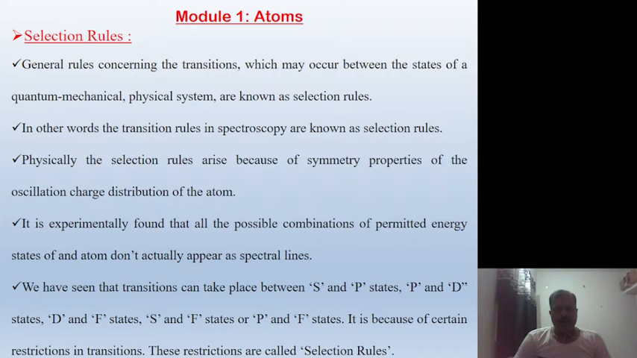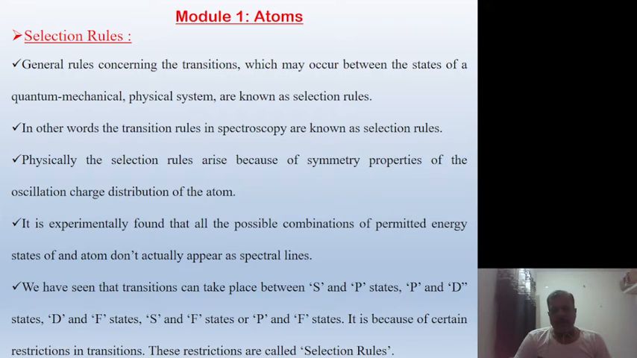There are two charges in an atom. It is experimentally found that not all the possible combinations of permitted energy states of an atom actually appear in the spectral lines. Only certain energy changes occur. We have seen that transitions can take place between S and P, P and D, D and F, S and directly F, or P and directly F states. It is because of certain restrictions on transitions.